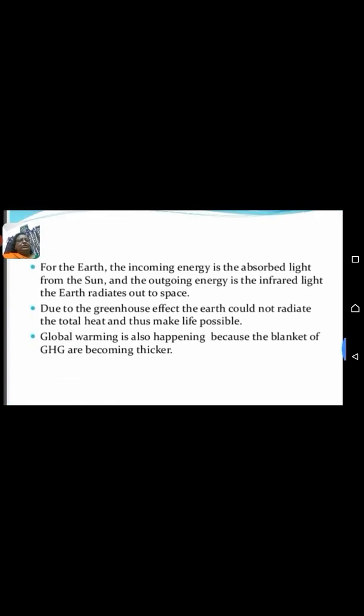For the earth, the incoming energy is the absorbed light from the sun, and the outgoing energy is the infrared light the earth radiates out to space. Due to the greenhouse effect, the earth could not radiate the total heat and thus makes life possible. Global warming is also happening because the blanket of GHG is becoming thicker.